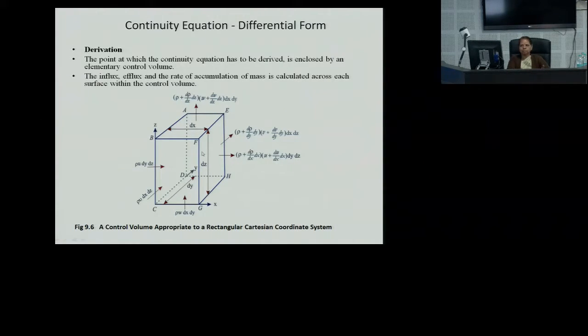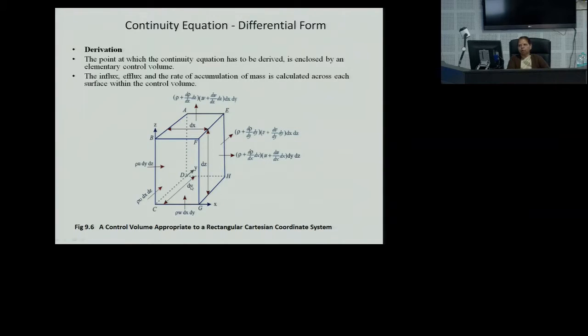So at this particular phase, we are taking density as rho. At the other phase, there is a change in the density with reference to x, so it becomes rho plus del rho by del x into dx, and the velocity is also changing. Here it is u, and on the other side it is u plus del u by del x into dx. Now similarly we can talk about the z direction and the y direction.